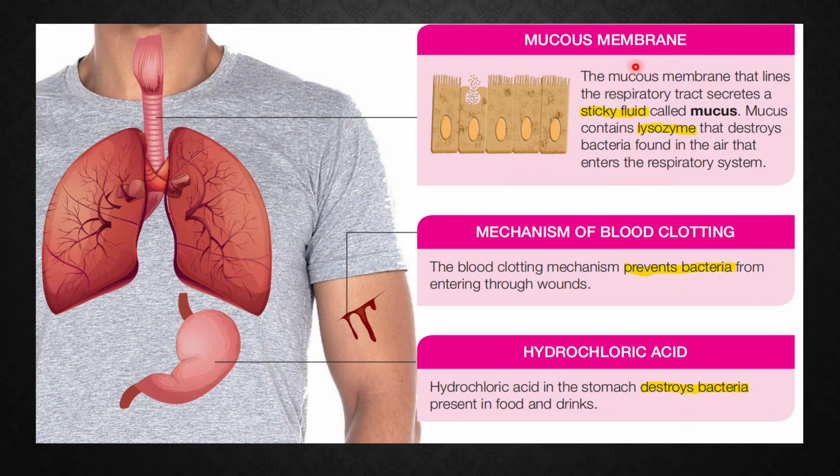Now this is mucous membrane, which can be found alongside the respiratory tract, for example. This sticky fluid is called mucus, which contains also lysozymes that will destroy bacteria found in the air that enters our respiratory system. This is another means of physical and chemical first line defense, where the blood clotting mechanism is the one that will prevent the bacteria from entering through the wounds.